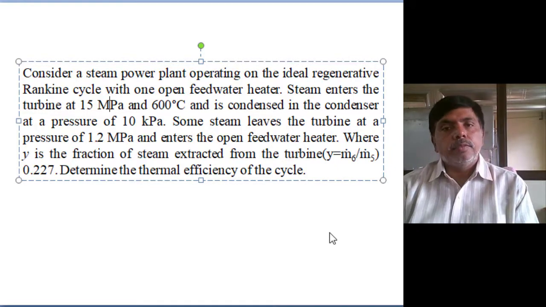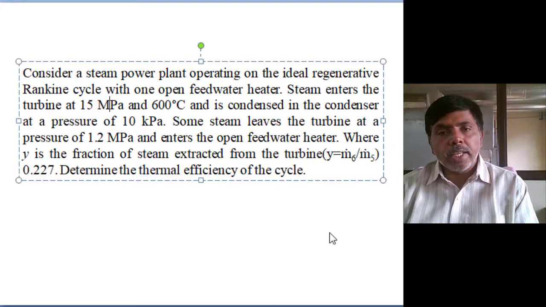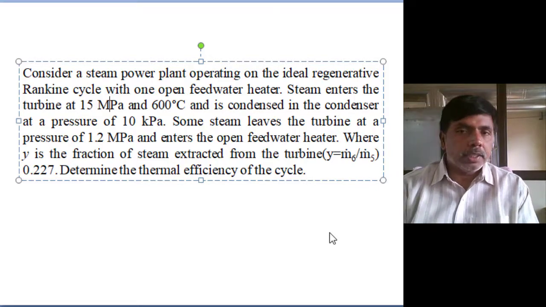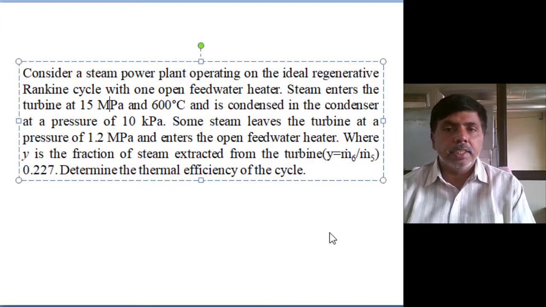Consider a steam power plant operating on the ideal regenerative Rankine cycle with one open feed water heater. So ideal regeneration, with only one open feed water heater. Steam enters the turbine at 150 bar and 600 degrees centigrade, and is condensed in the condenser at a pressure of 10 kilopascals.